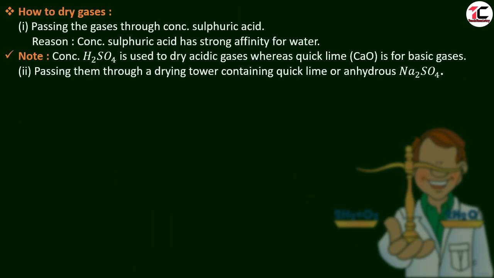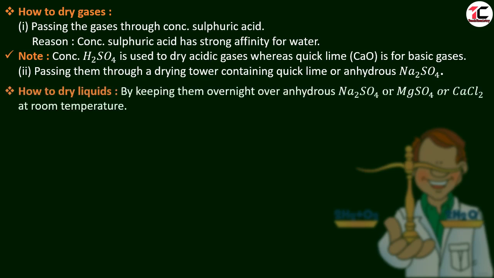How to dry gases? We can dry gases by passing the gases through concentrated sulfuric acid. What is the reason? The reason is concentrated sulfuric acid has a strong affinity for water, so it absorbs the water. Here it is important for you. Concentrated sulfuric acid is used to dry acidic gases, whereas quicklime, calcium oxide, is used for basic gases. And the second method, passing them through a drying tower containing quicklime or anhydrous sodium sulfate, we can dry the gas.